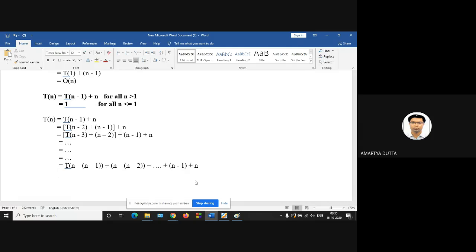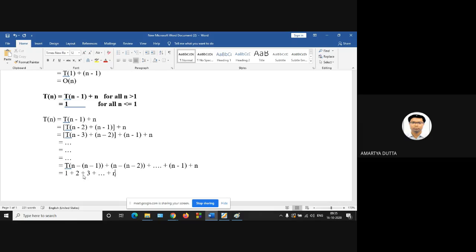Now, what will be the value of the first one? It is given already. Sorry, 1. n minus n is 0. So t of 1 is given, t of 1 is 1. So 1 plus 2, 1 plus 2 plus 3 plus up to n.